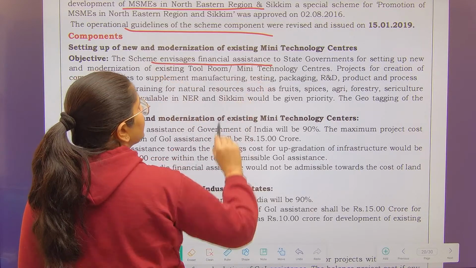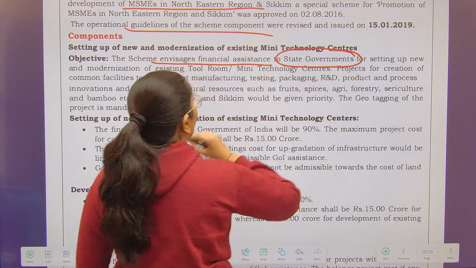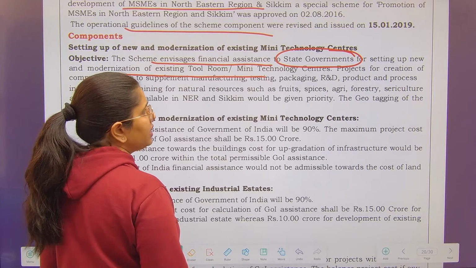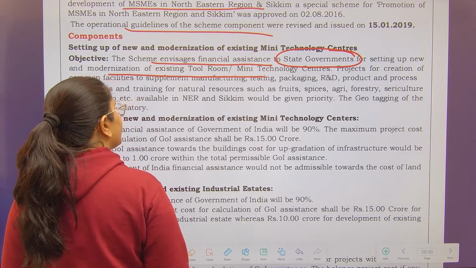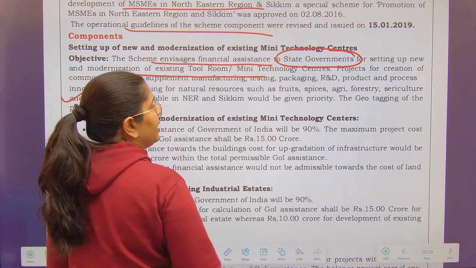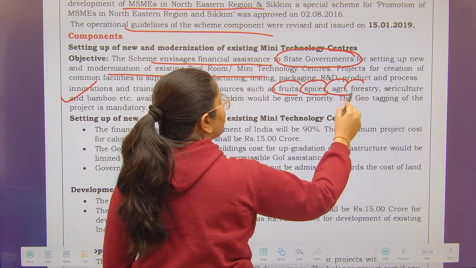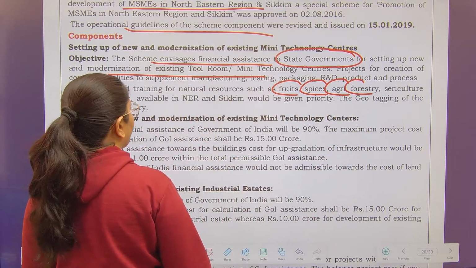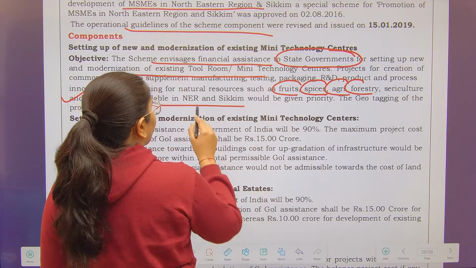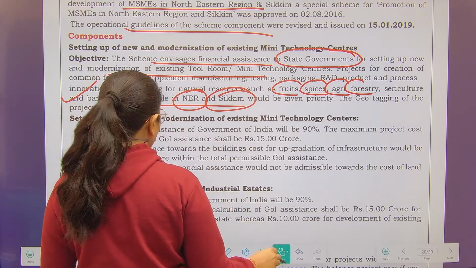The scheme envisages financial assistance to whom? To state governments for setting up new and existing tool rooms or mini technology centers. So why these technology centers? Because they will be providing innovations and training in the natural resources like fruits, spices, agriculture, forestry, sericulture and bamboo, etc., which are available. Sericulture is for silk related. Available in the northeastern region and Sikkim, they would be given a priority.